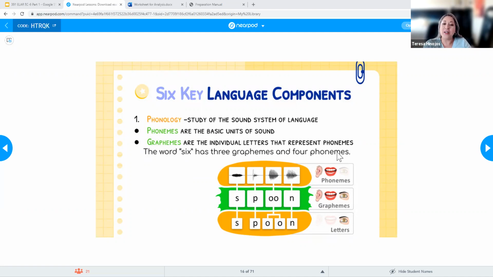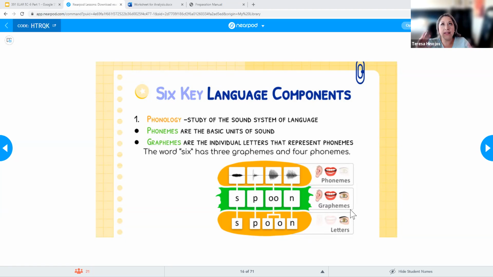So if I say the word "six" and I actually pronounce all the sounds that are in that word, it's s, i, k, s. The letter X is actually going to have 2 phonemes in it. So X isn't just one sound, it's actually a k and an s together, okay? So phonemes are the sounds, the graphemes are those letters that represent those sounds, and then we actually have letters. So those are different ways that I can break up language.